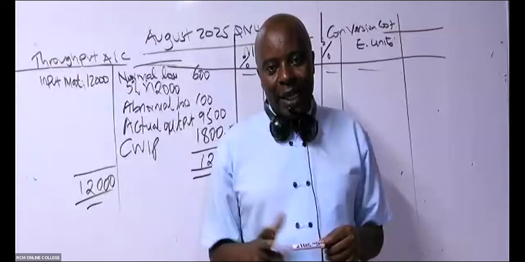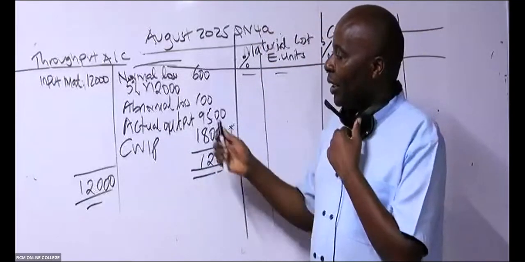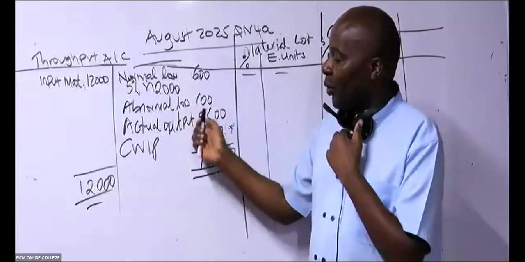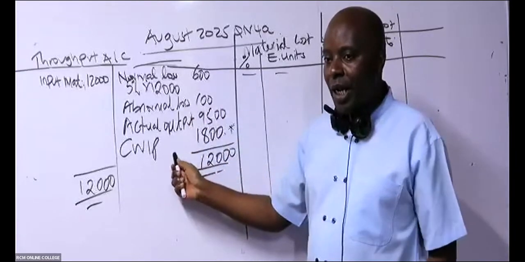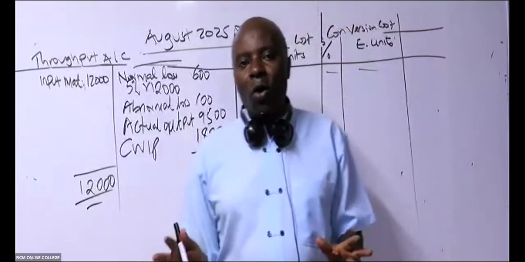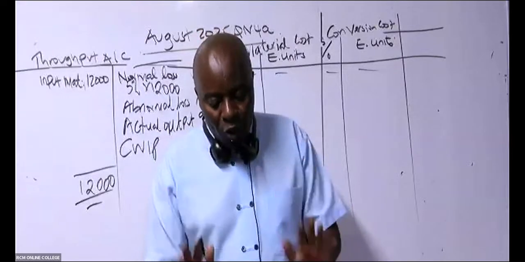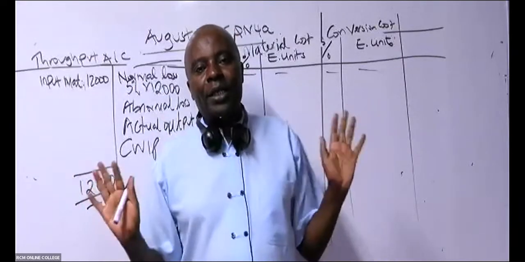Whenever they are silent, there are two ways. It is either you assume that these abnormal losses are valued to the same degree as closing work in progress, but the very best way for abnormal loss, unless you're given degrees of completion, is that you shall always assume 100%.